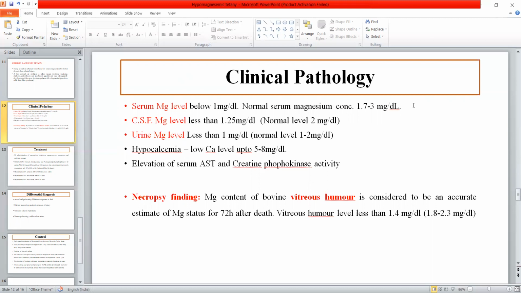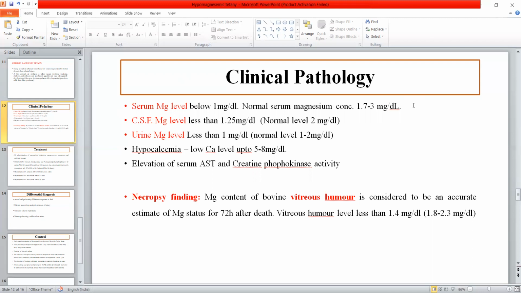Sometimes hypomagnesemia is also seen with hypocalcemia. So with the low content of magnesium in the body, low calcium is also seen. And there is an elevation of muscle enzymes because muscular activity is more in this case. There will be an elevation of serum AST and creatine phosphokinase activity.